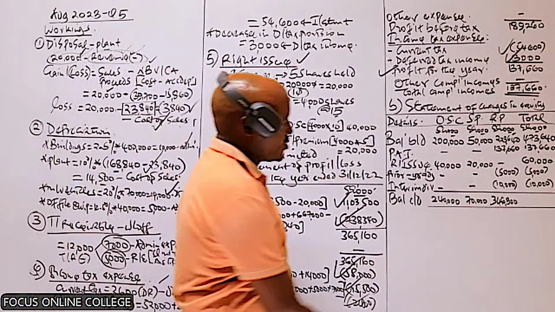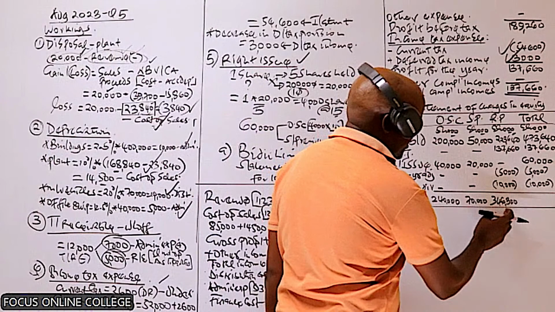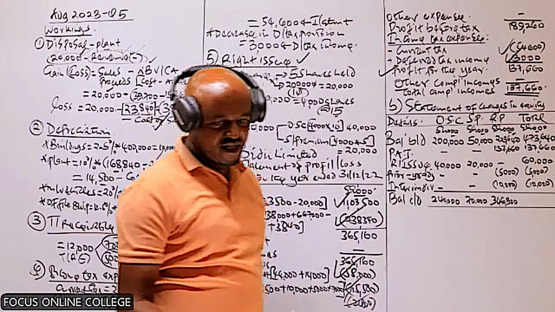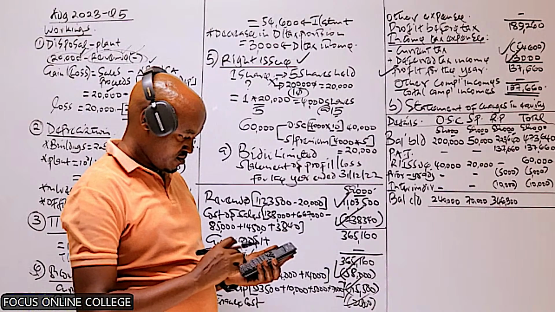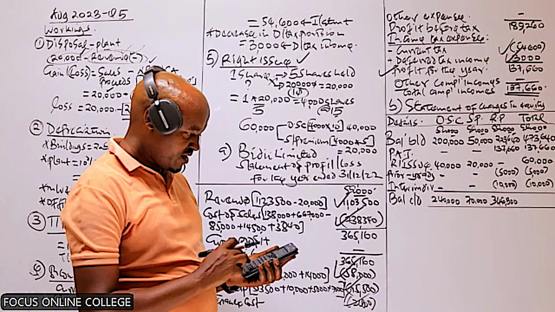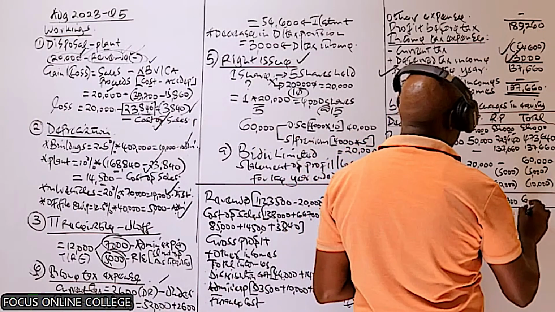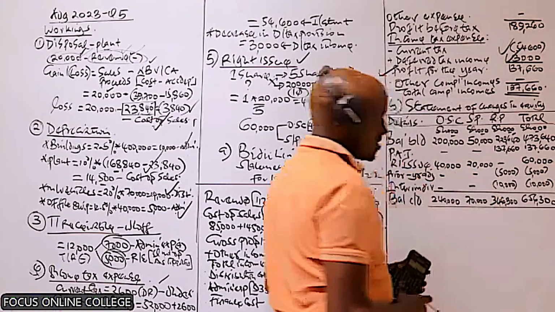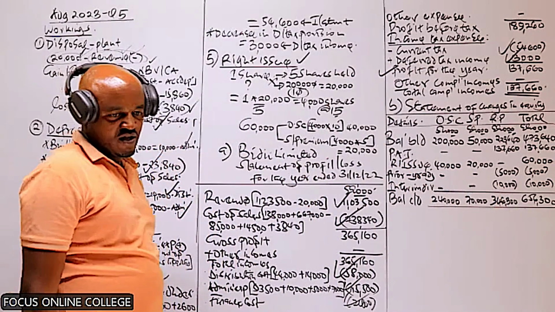So let's get the total in the last column. You may decide to add this plus this plus this, or you work it out downward. You should get the same value. I'm getting 656,300. Okay, yes. So that is it.